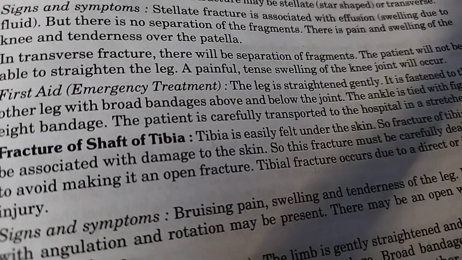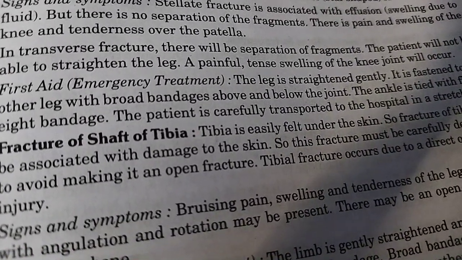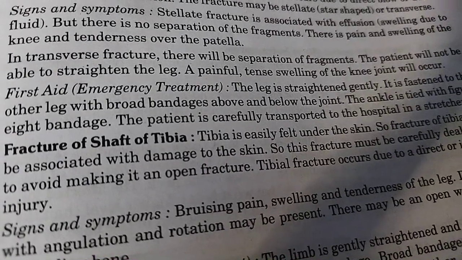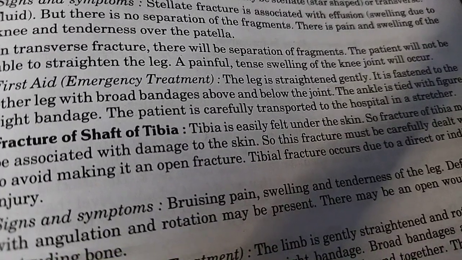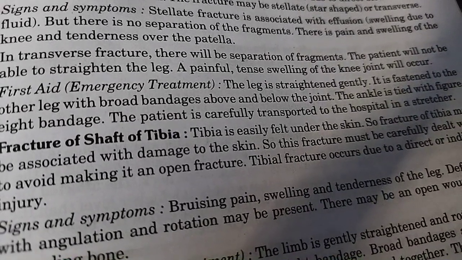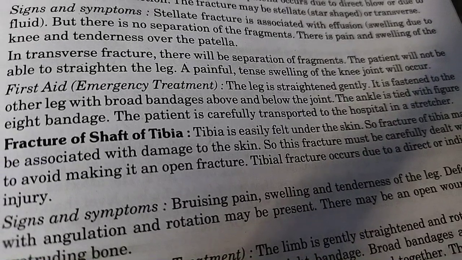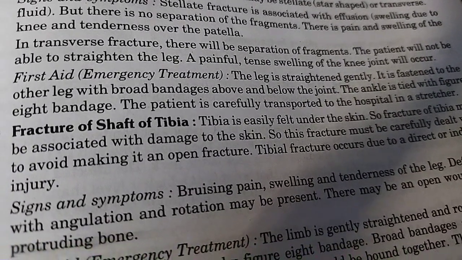There is pain and swelling of knee and tenderness over the patella. In transverse fracture, there will be separation of fragments. The patient will not be able to straighten the leg. A painful, tense swelling of the knee joint will occur.